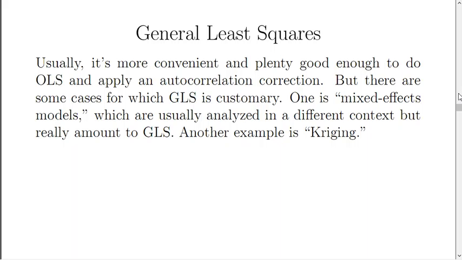One is something called mixed effects models, which are usually analyzed in a very different context, but really they amount to general least squares. Another example is called Kriging, an extraordinarily useful procedure in many cases that, again, when you work out the nitty-gritty, basically boils down to general least squares.